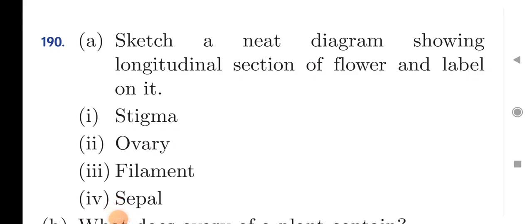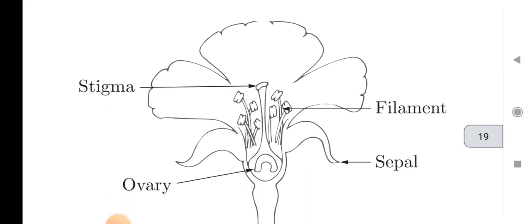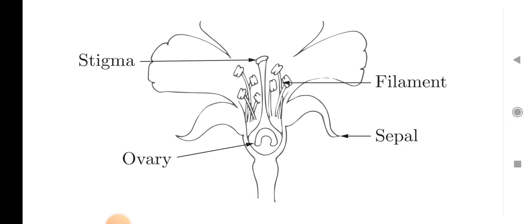Next question is: sketch a neat diagram showing a longitudinal section of a flower and label it. So you can see this is a diagram of a flower in which the central part is represented as the stigma, and from the stigma there are some side parts that are called filaments, and on these filaments there is attachment of anthers, and the last part is the ovary.